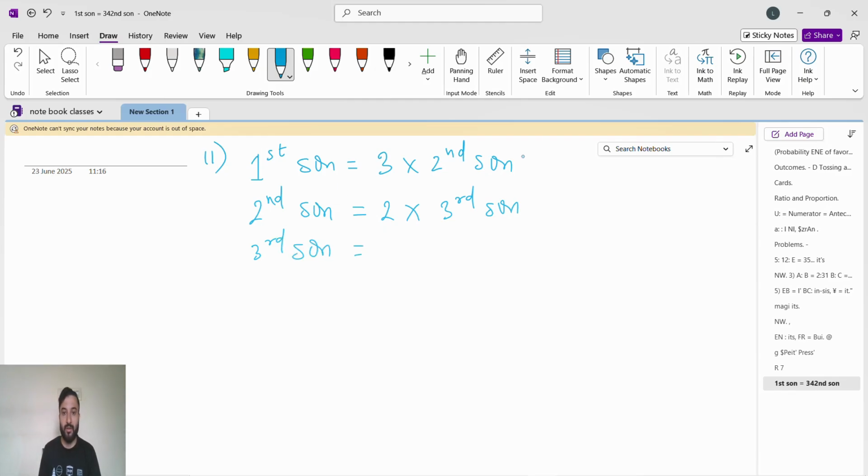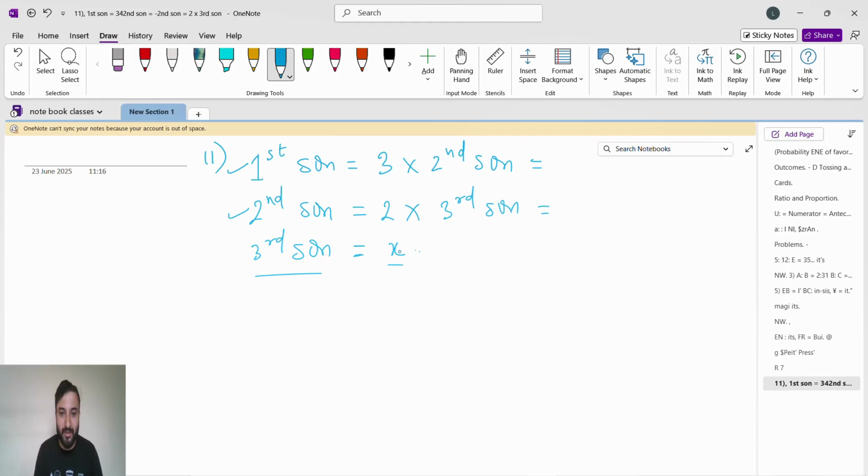First son and second son are given, but the third son is not mentioned. Whatever they do not mention, we take as x. So the third son's share we will take as x.